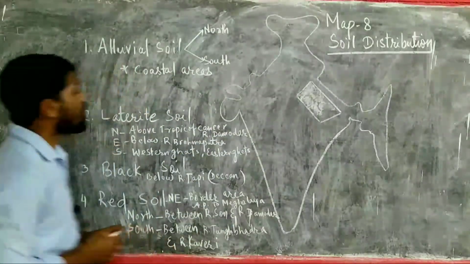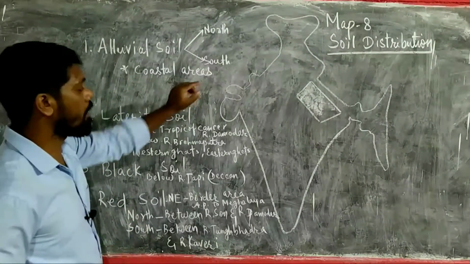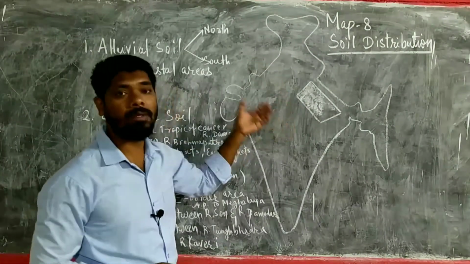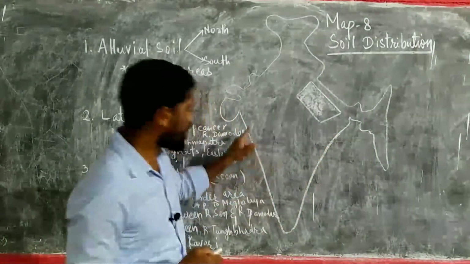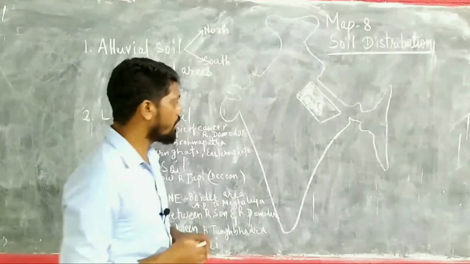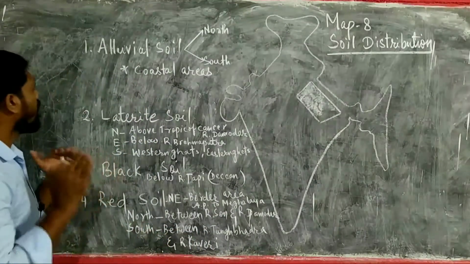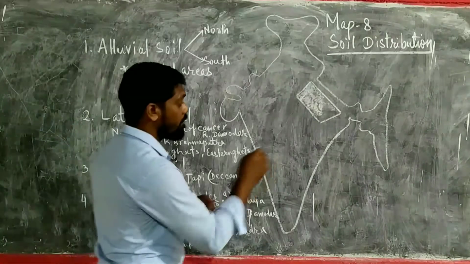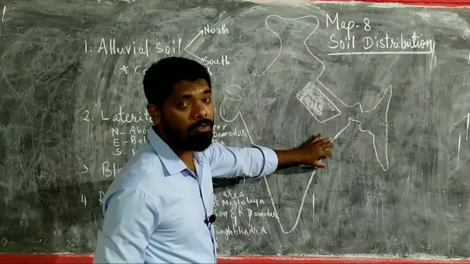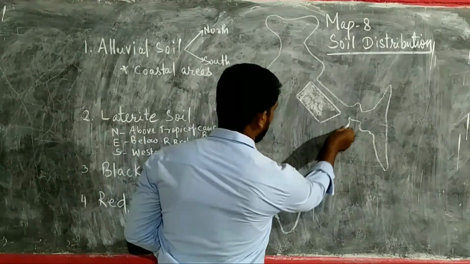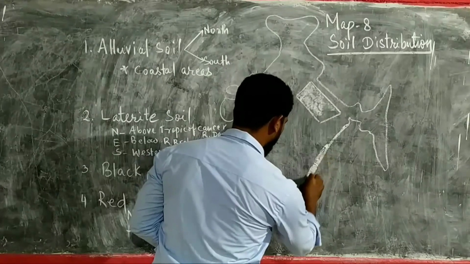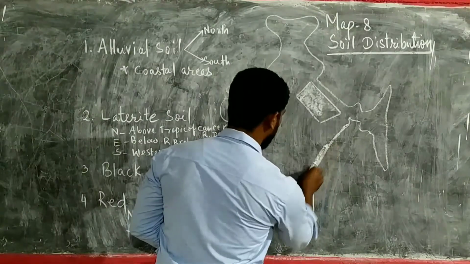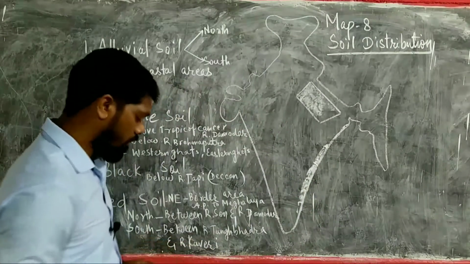Then in the southern part of India there are some coastal areas. All the rivers that originate from the mountains carry sediments, alluvium and silt, so they are deposited near the coastal areas. Is it clear? Whenever you are asked to level alluvial soil in South India, wherever rivers are ending, at the mouth of rivers like the Godavari, Mahanadi, Krishna or Kaveri, you can mark it. These are the areas in the south where alluvial soil is found.